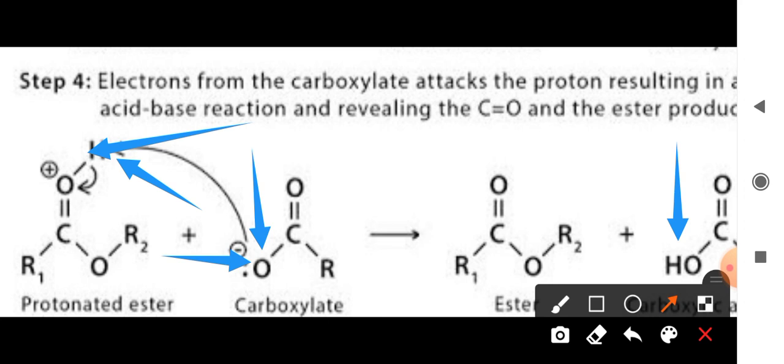And at the same time, the electron pair or the bonding electron gets transferred to oxygen, and this positive charge is neutralized to form the corresponding ester.